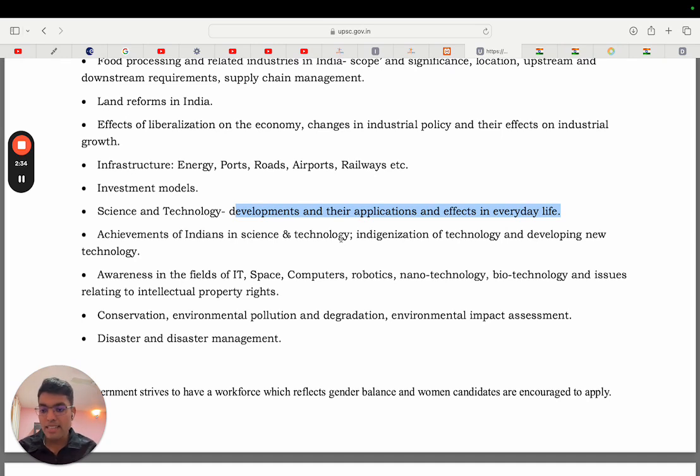So science and technology developments and their applications and effects in everyday life: what is the impact on everyday life? For example, vaccine technology is a new development. How it would impact everyday life, as we saw in the time of the COVID pandemic, when DNA based vaccines or RNA based vaccines were made. Similarly, generic medicines or developments like genetic modification are developments that have an impact on everyday life.